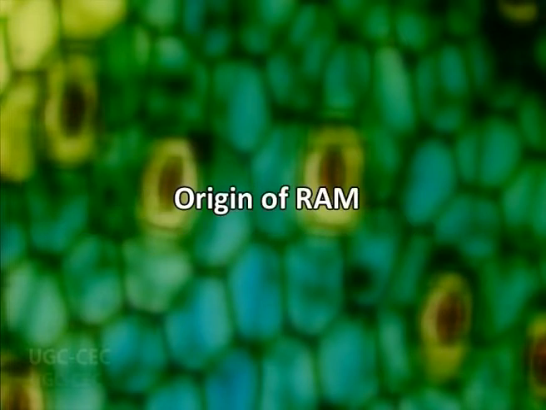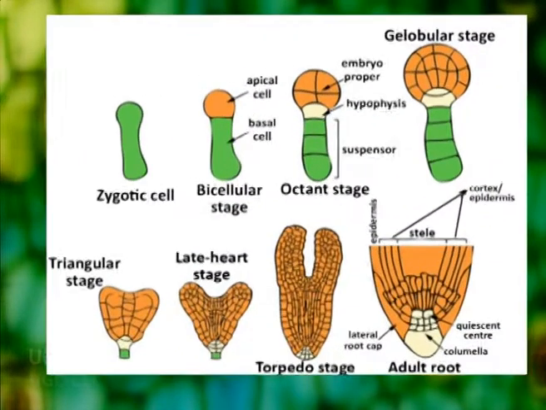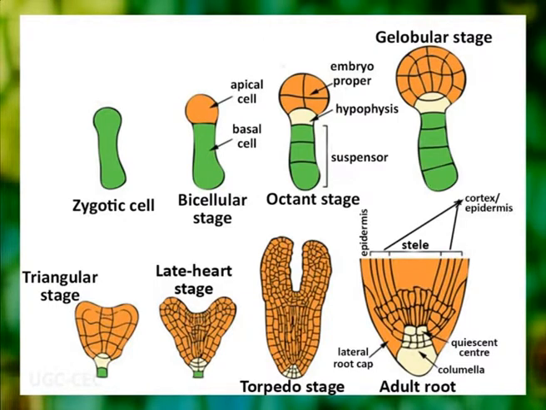Now, origin of RAM. The origins of RAM can be traced back to the very first cell division in the plant embryo, when the elongated zygote divides asymmetrically to produce a small apical cell, which gives rise to most of the embryo, and a large basal cell, which forms the basal part of the embryo and the suspensor. The apical cell undergoes a series of stereotyped divisions to produce the embryo, while the basal cell divides several times in the same plane to produce the suspensor.